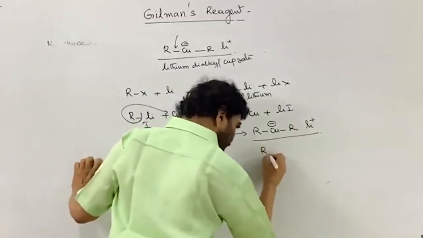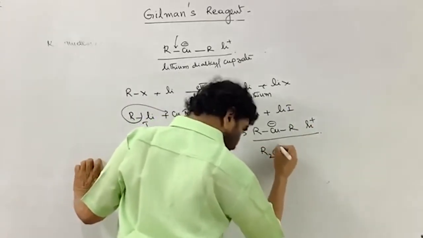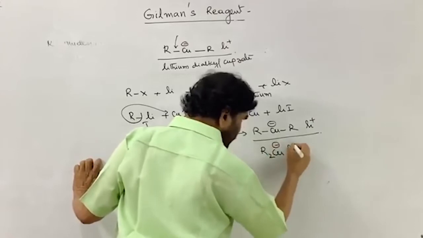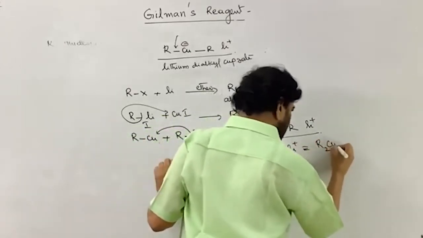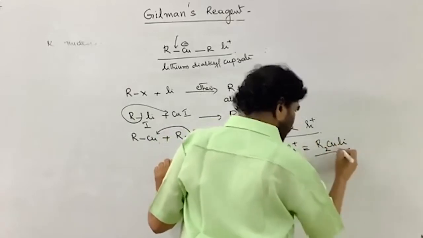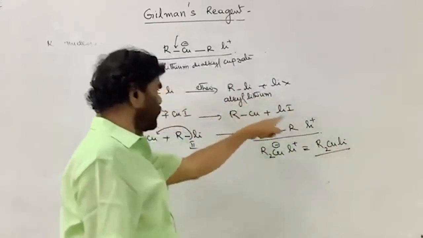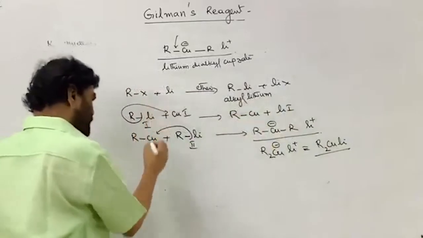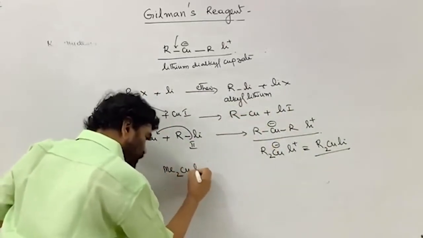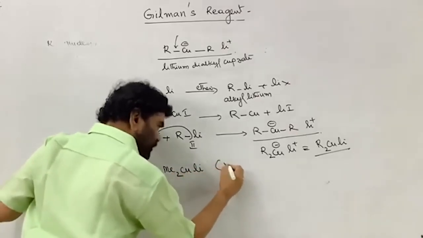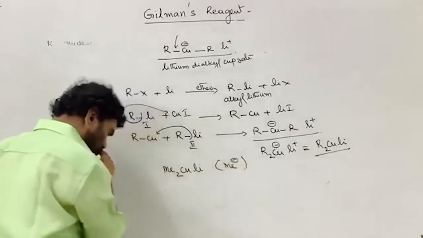So we write it as R2CuLi. Instead of putting the charges, we just write it as R2CuLi, lithium dialkyl cuprate. If this is the methyl group, this is Me2CuLi, the source for methyl carbanion.